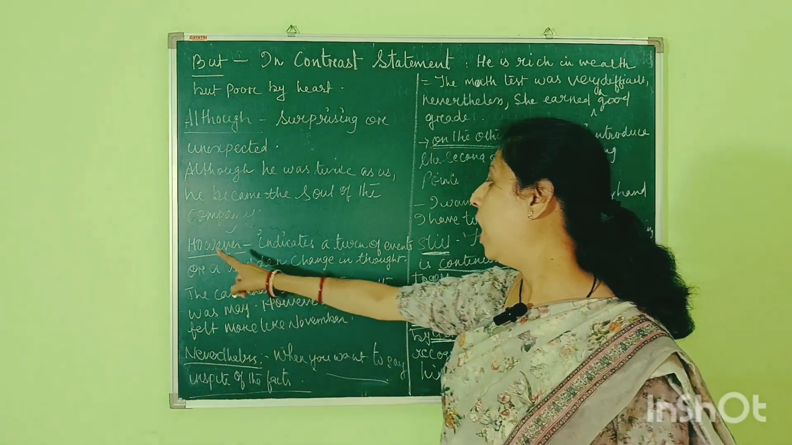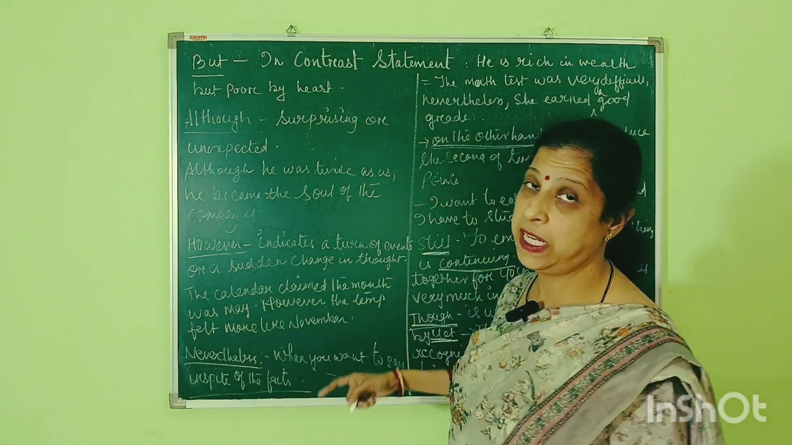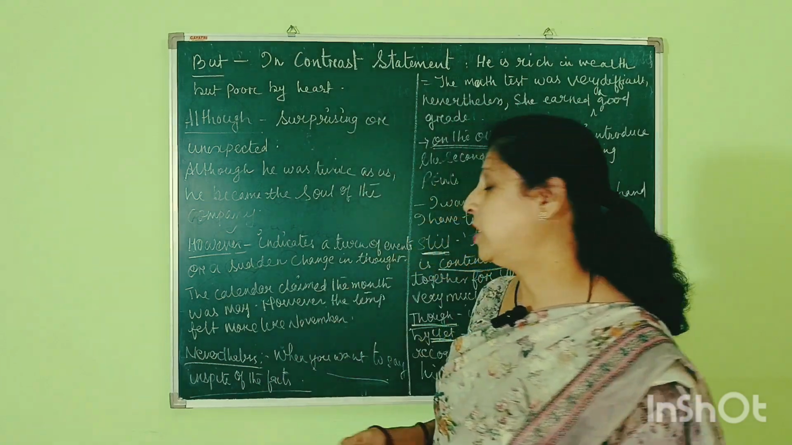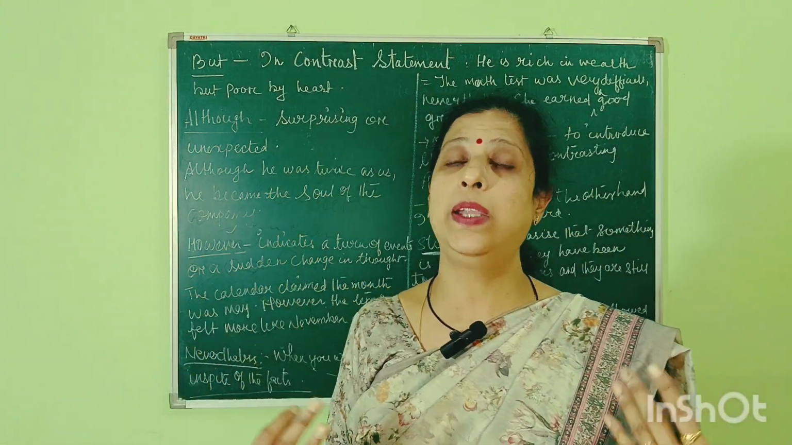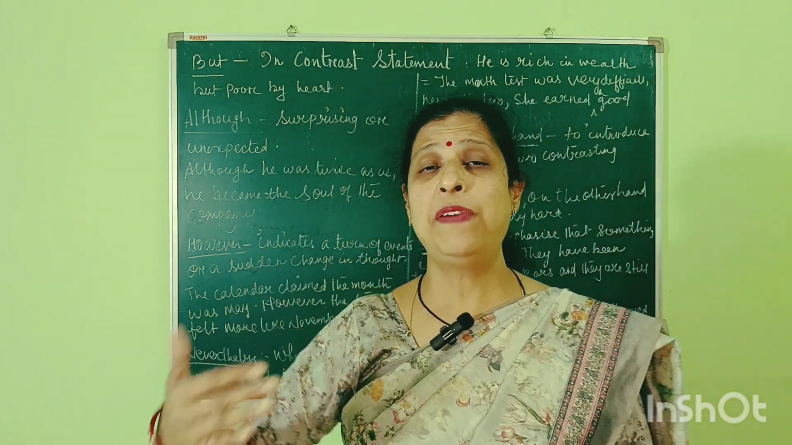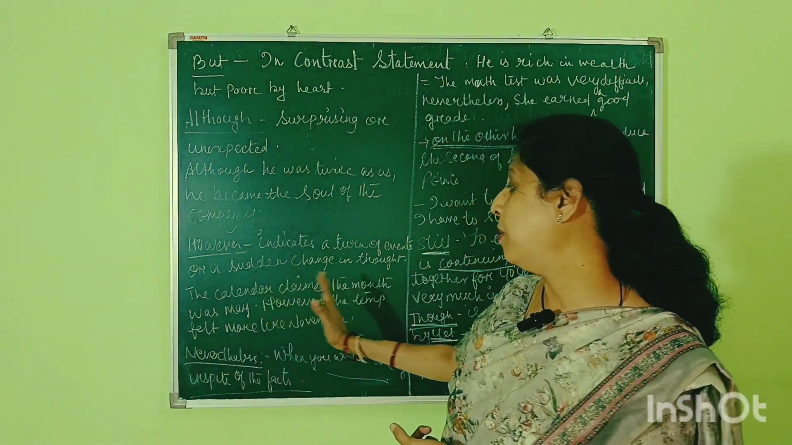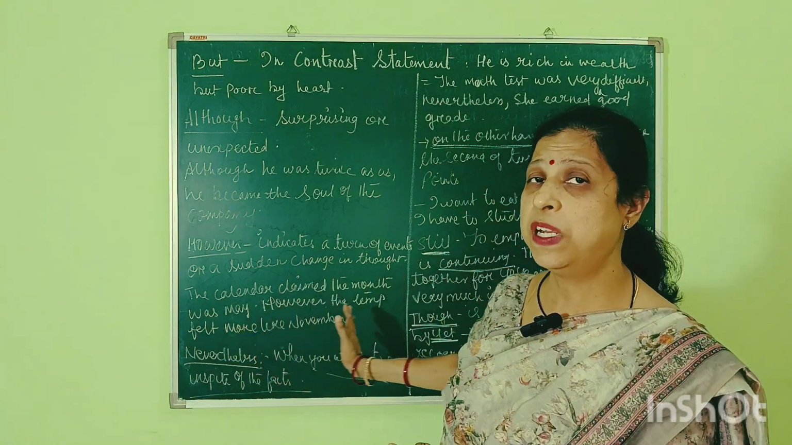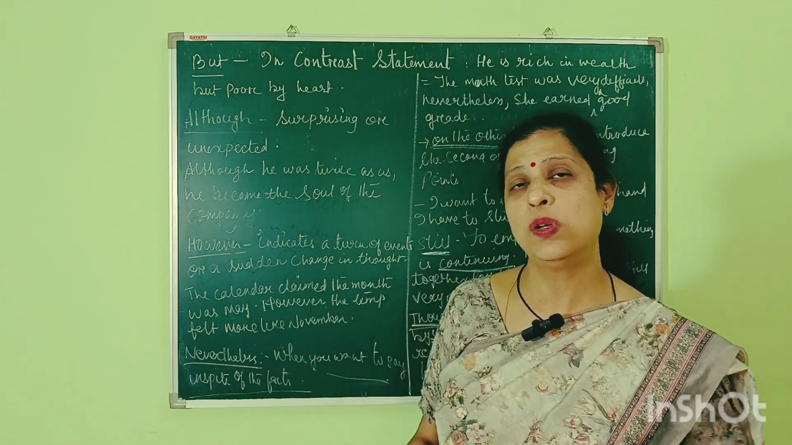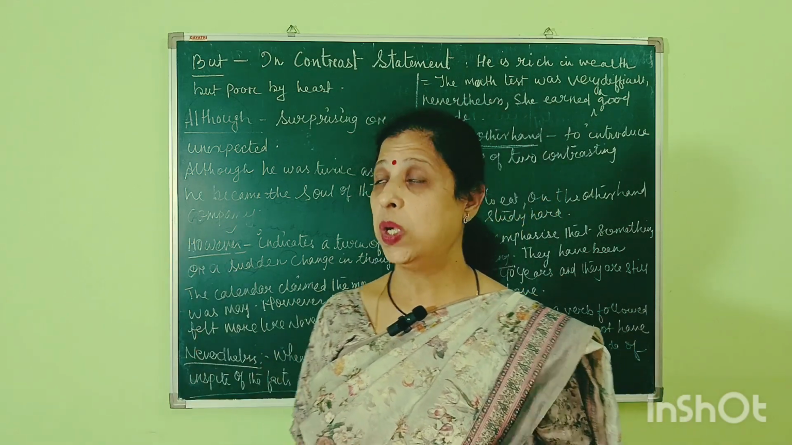Coming down to however. However indicates a turn of event or a sudden change in a thought. For example, the calendar claimed the month was May, however, the temperature felt more like November or more like December. So the calendar was showing the month of May, but the temperature was like November. Okay, so this is however.